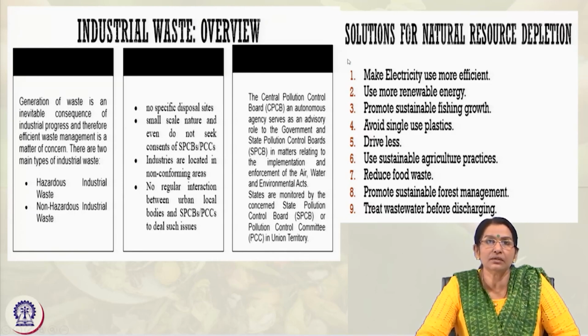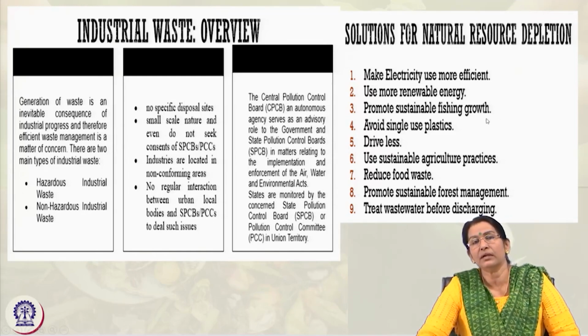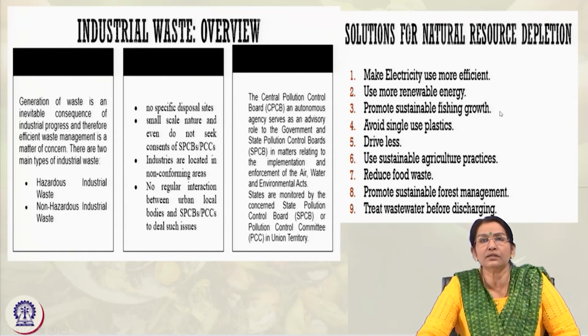Again, solutions for natural resource depletion: make electricity use more efficient. More energy efficient bulbs are coming up, and energy efficient energy should be used, along with more renewable energy. Then more sustainable fishing growth for marine life, where fishing is definitely a food source.